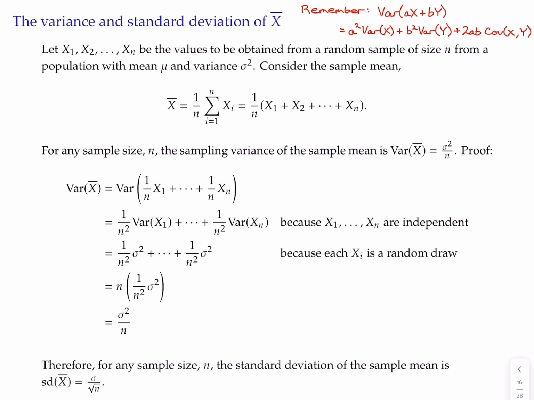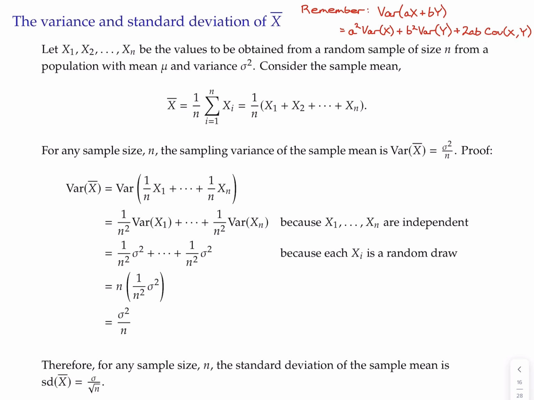The setup is the same. What we're going to show is that for any sample size n, the sampling variance, so this is the variance of the sample mean treated as an estimator, is sigma squared over n. Here we're going to rely on another thing we learned about linear combinations of random variables. Remember, if you have the variance of a relatively simple linear combination like this one, you can distribute the variance, kind of, but it creates in general a covariance term.